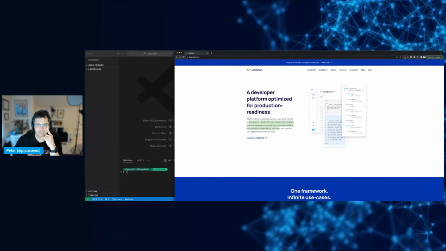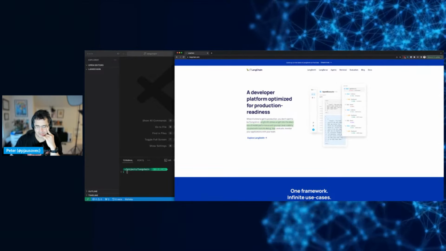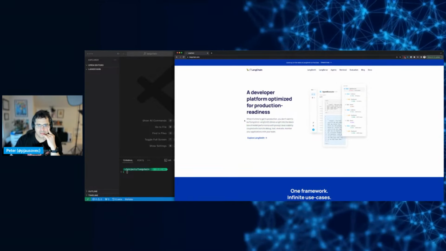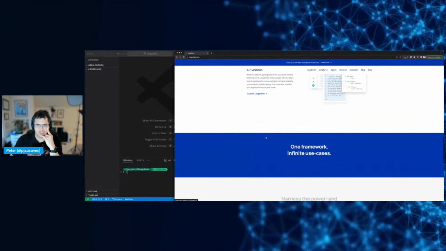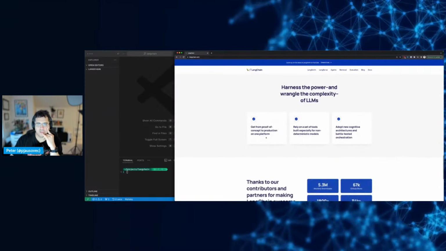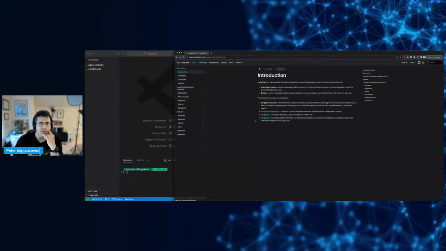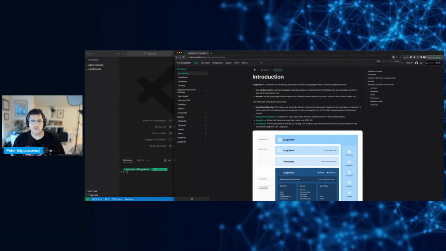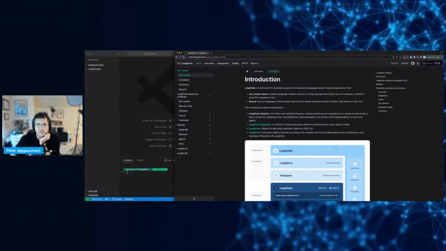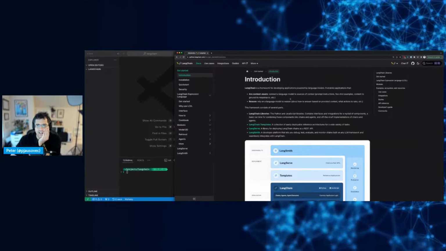LangSmith, that sounds like it's something else. Okay, one framework, infinite use cases. Yep, okay, ready to build. Yes, let's go to docs. All right, so LangChain is a framework for developing apps powered by LLMs.